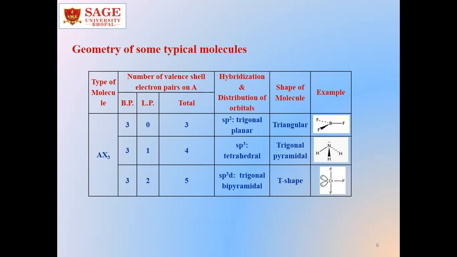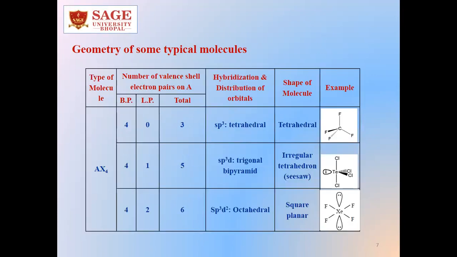Now, if the number of bond pairs is 3 and lone pairs is 2, the total number becomes 5. Hybridization is sp3d. It is trigonal bipyramidal, and the shape of the molecule will be T shape. Example is ClF3, where two lone pairs are in the equatorial position. One bond pair, ClF, is in another equatorial position, and two other fluorides are at axial positions. So the shape we will see will be T shape.